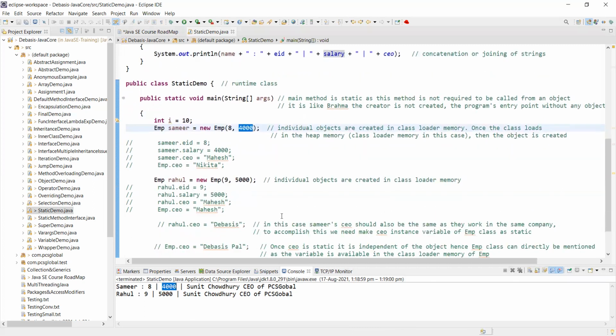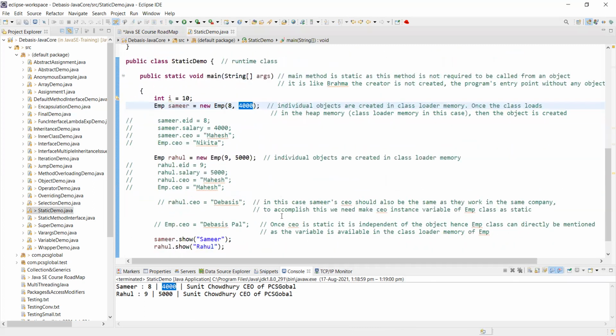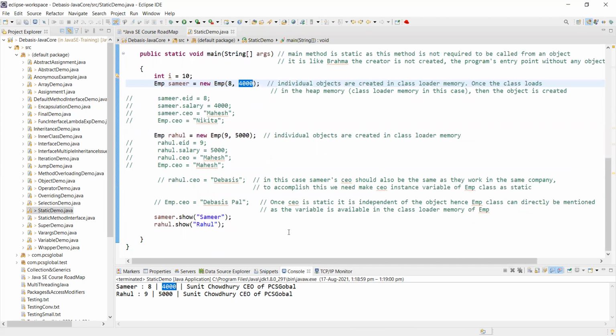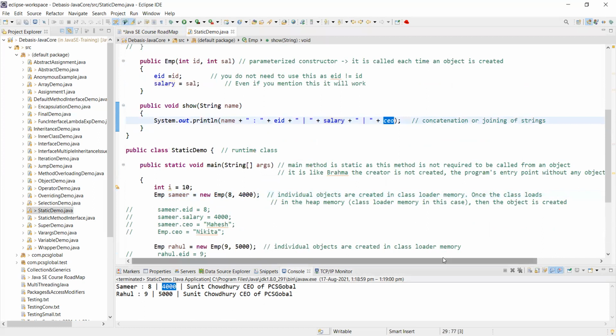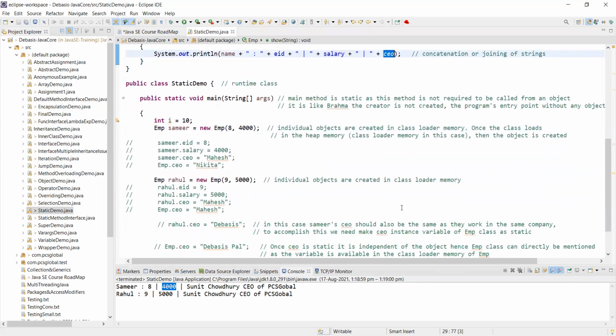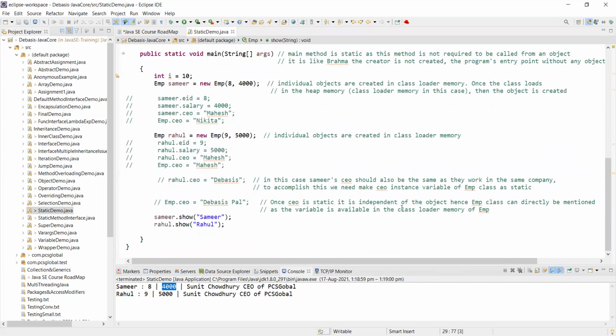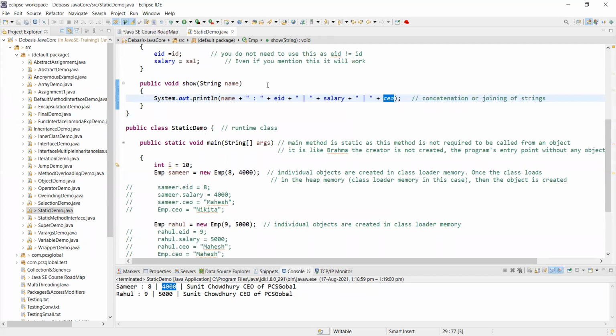Now, did I mention anywhere the value of CEO? Here, only after the pipe, I have said plus CEO. Did I mention the value of CEO anywhere? I have gone to show and said CEO.